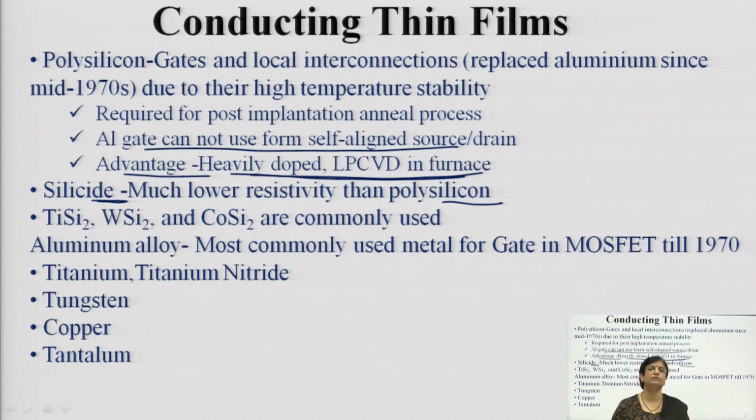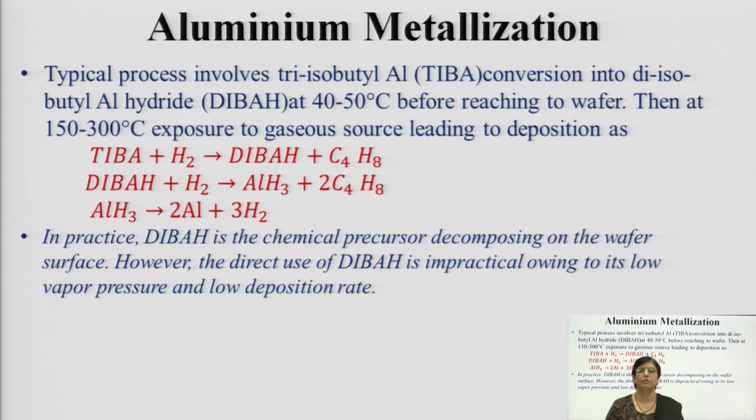Till the 1970s, it was a very common material, but after the 1970s, when device miniaturization started and the consequences of annealing resulted in unreliable features, you have something known as spikes, copper spikes getting formed, and that has slowly replaced copper. The other materials which have been popularly used are titanium, titanium nitride, tungsten, copper and tantalum. So, these are the common or popular materials recently used in metallization.